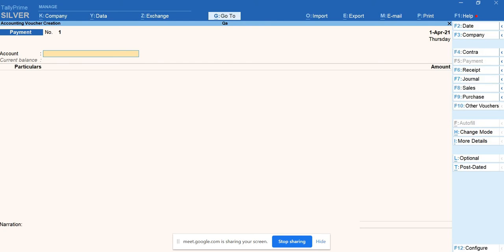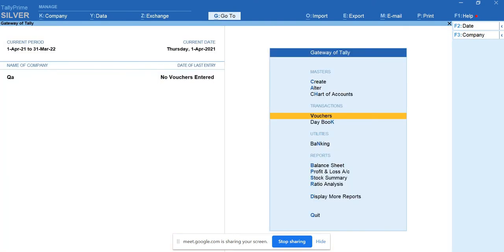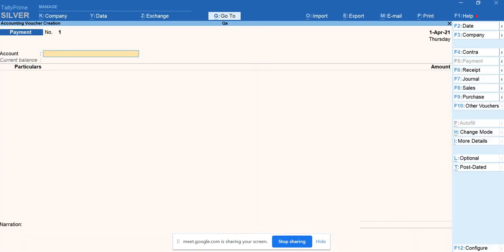And next to this, I want to tell you one more thing. We have learned creation of ledgers, and then we are going to record the vouchers. If you have not prepared any ledgers, but you have to enter the vouchers, we do have a shortcut key also. You get into the vouchers, and by default we'll have the cash account. So I'll enter the cash.